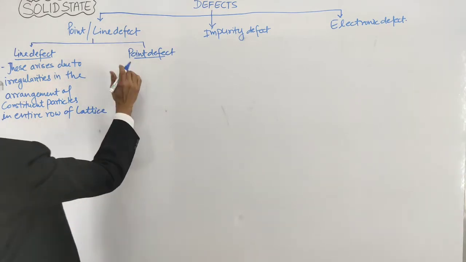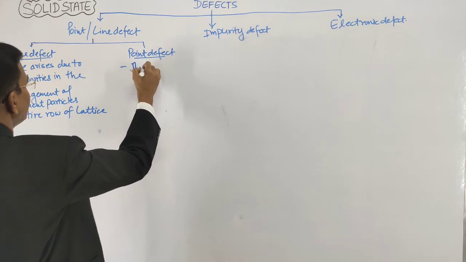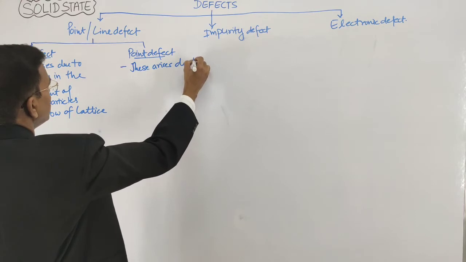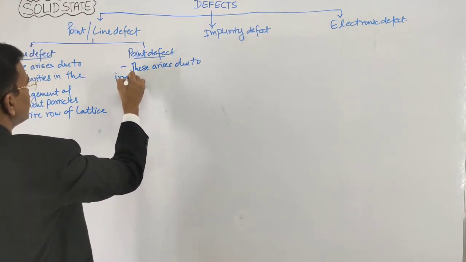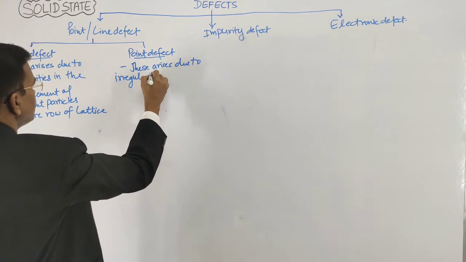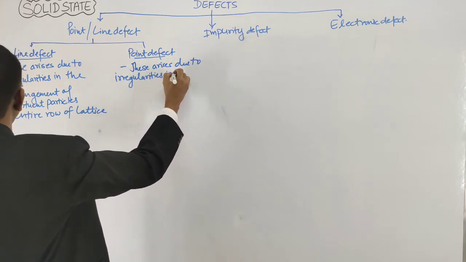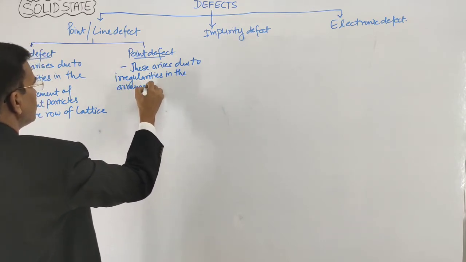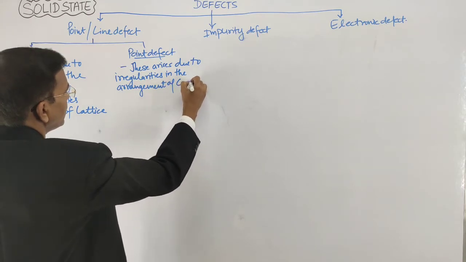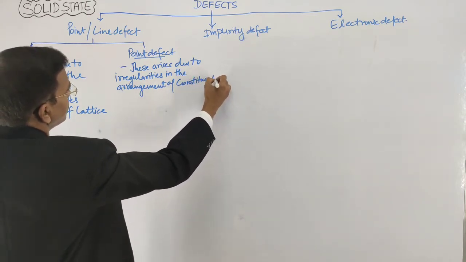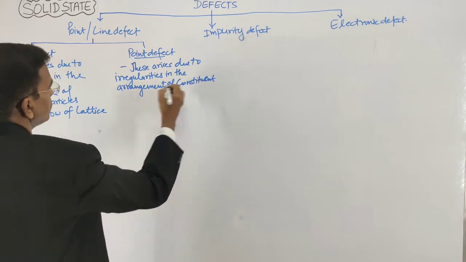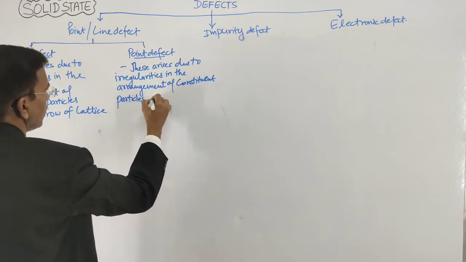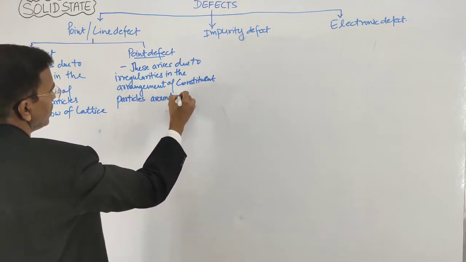Now come to the point defect. These arise due to irregularities in the arrangement of constituent particles around a lattice point.